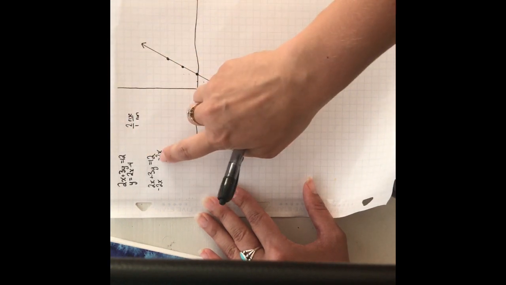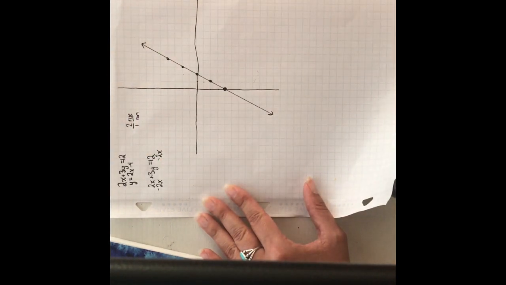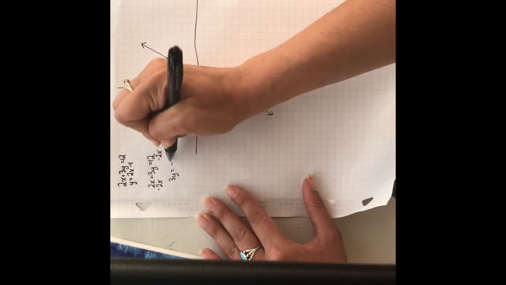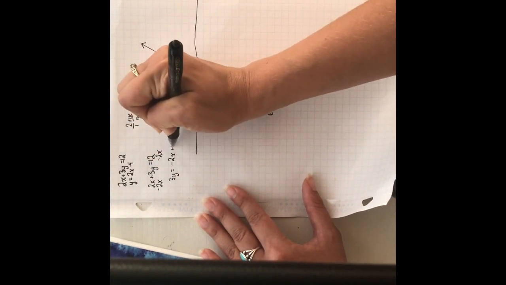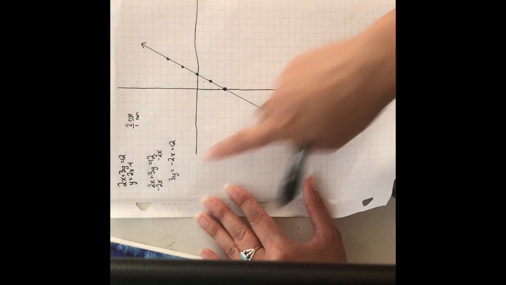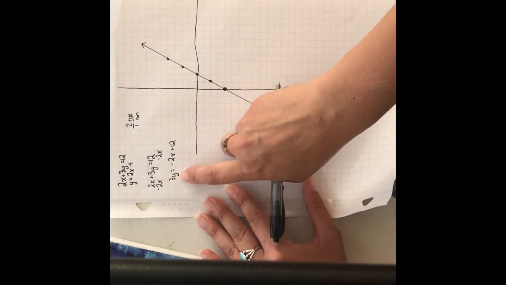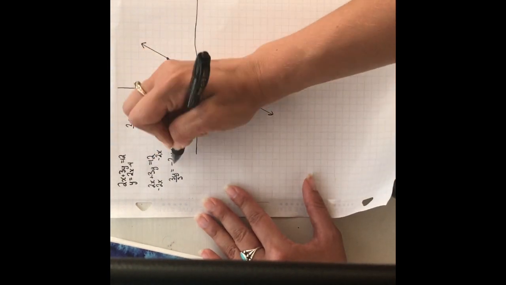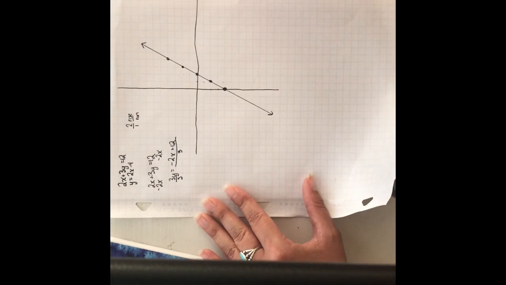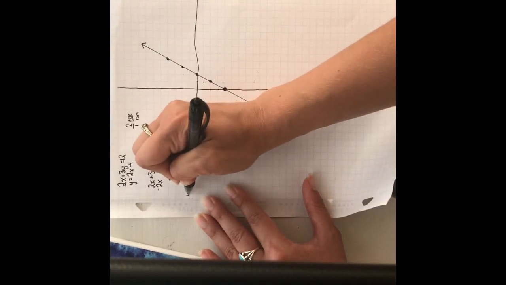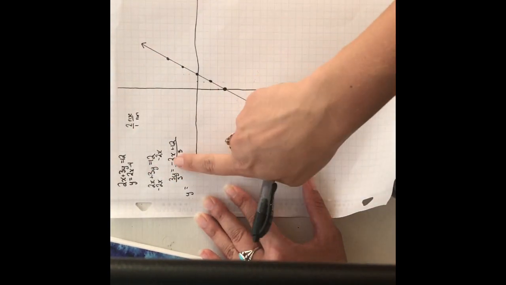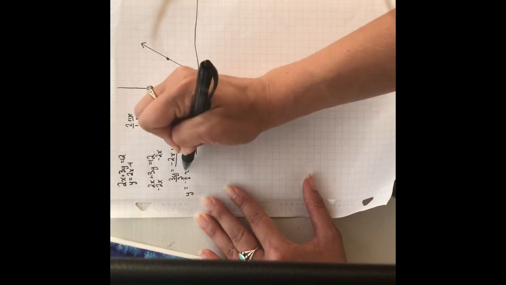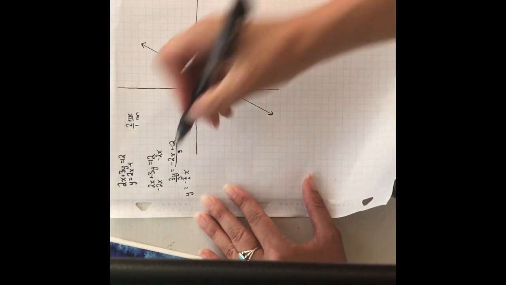Now this 12 and this 2x are not like terms, so I'm just going to end up with 3y equals -2x plus 12. Now I want this y by itself, so I'm going to divide both sides by 3. Divide by 3, divide by 3, and I end up with y equals -2/3 x plus 4.